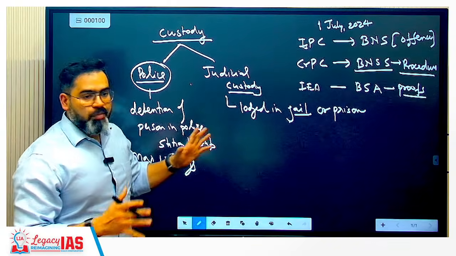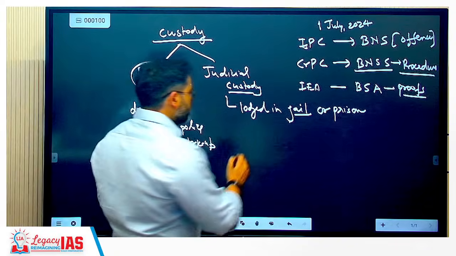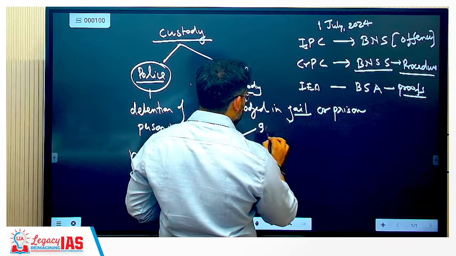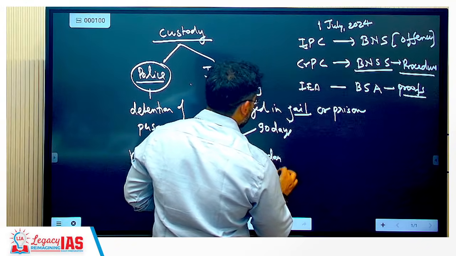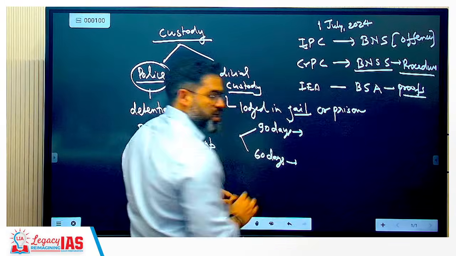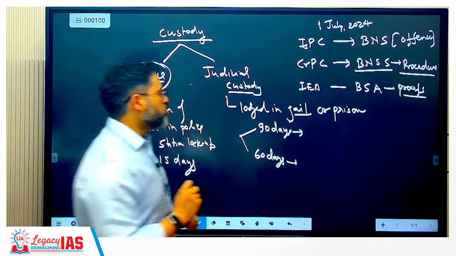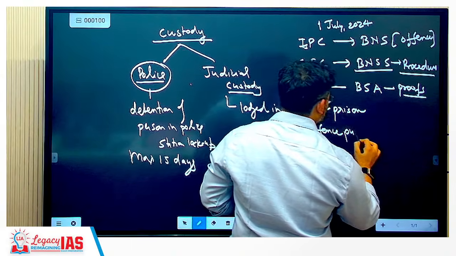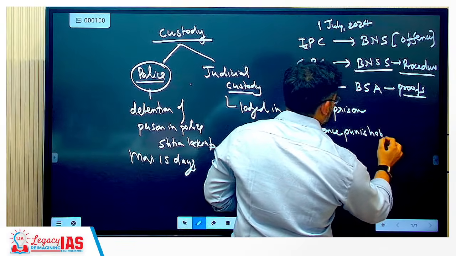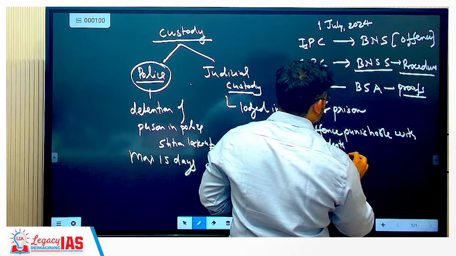What detention can be possible? Here detention was maximum 15 days. Here detention is maximum 90 days or 60 days. Correct? 90 or 60 days. 90 days when the offense is, whatever offense, punishable with death, life imprisonment,